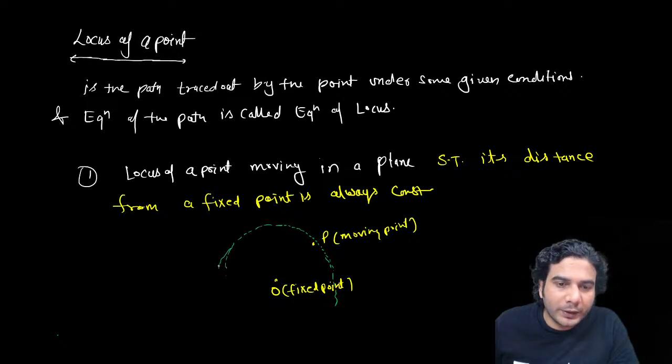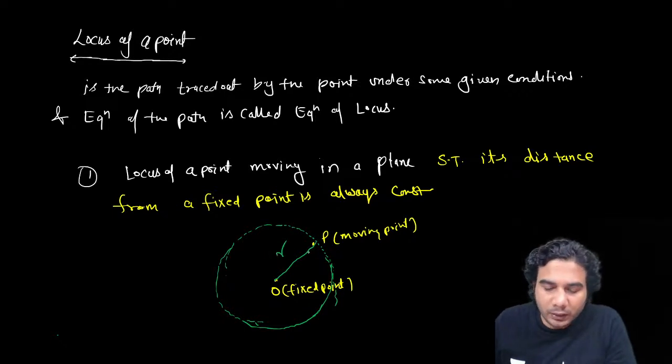So locus of this point will be a circle, right? You all know that. If this distance is given, say R, then locus of P will be a circle whose center is at origin and radius R. Okay, so this is the locus.